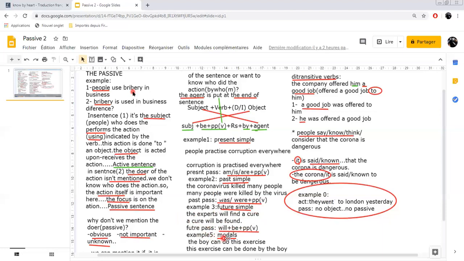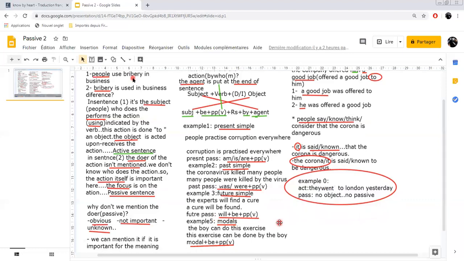Example number 4, with a modal, of course. If you have got a modal in the sentence, have a look at this example here. The boy can do this exercise. What is the object here? It is this exercise. Ask the question, what can the boy do? So my answer is this exercise. So we say, this exercise can be done by the boy.